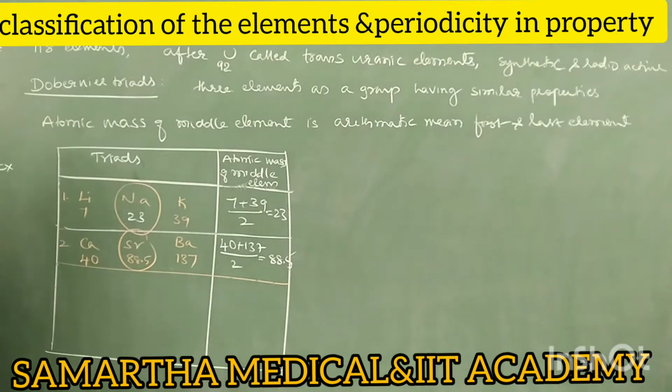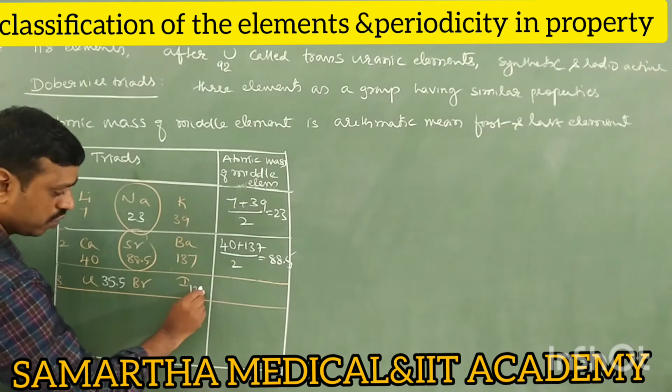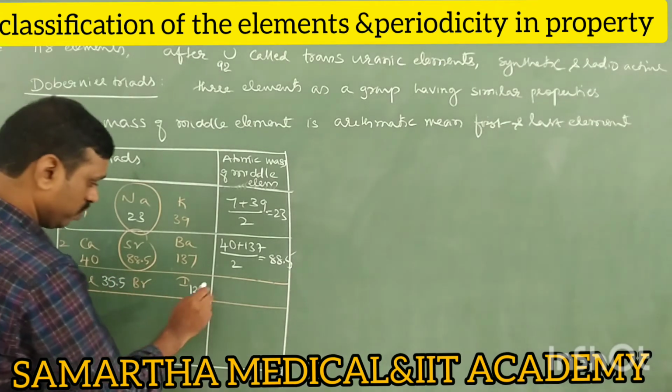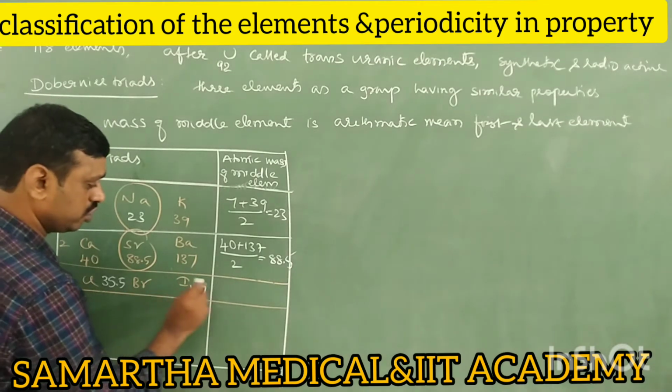Next, the third one is chlorine, bromine, iodine, that is halogen. Can you tell me what is the atomic mass of chlorine? 35.5. Iodine 127. Remember, it is 137 for barium, 127 for iodine. Then what is the arithmetic mean of these two?